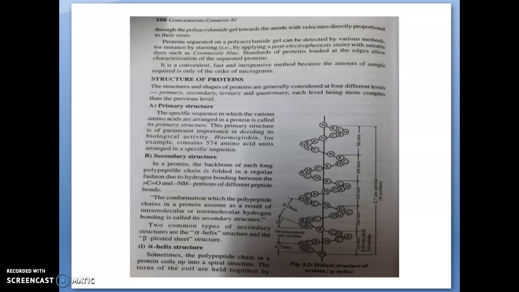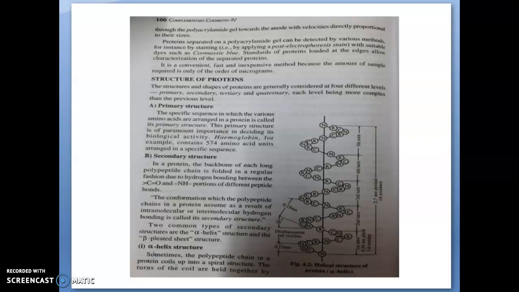So, we can define the secondary structure as the conformation which the polypeptide chains in a protein assume as a result of intermolecular or intramolecular hydrogen bonds. Sometimes the hydrogen bonding will form between the same molecule. Otherwise, different polypeptide chains will interact with the hydrogen bond, that is intermolecular hydrogen bonding. So, two types of secondary structure are possible: alpha helix structure and beta pleated sheet structure. We are going to look at what alpha helix structure and beta pleated sheet structure are.